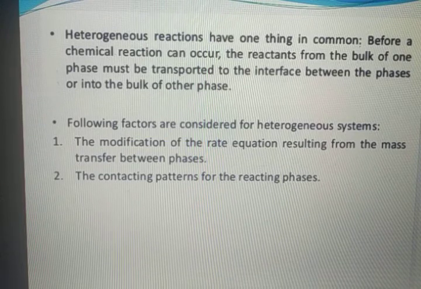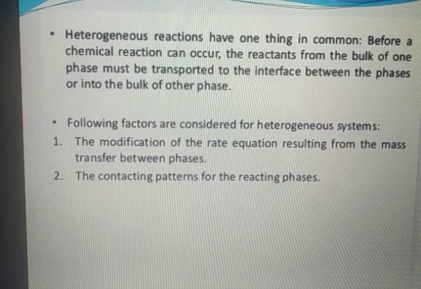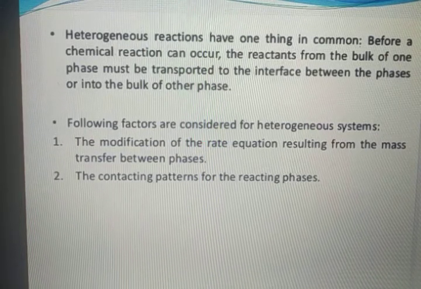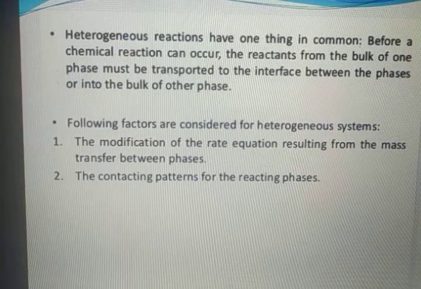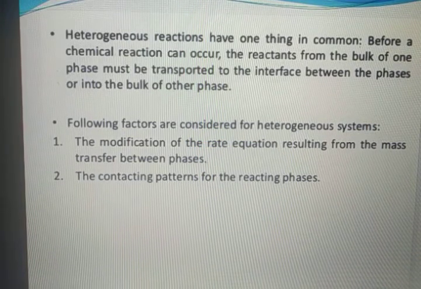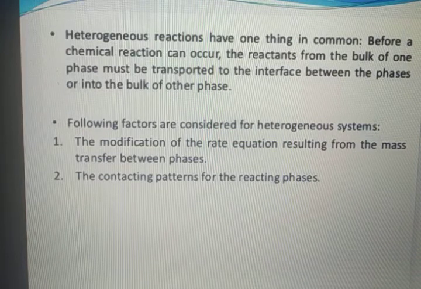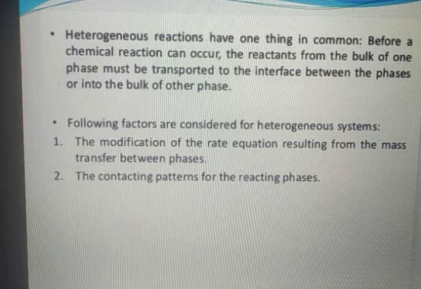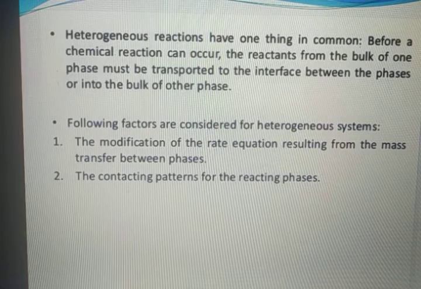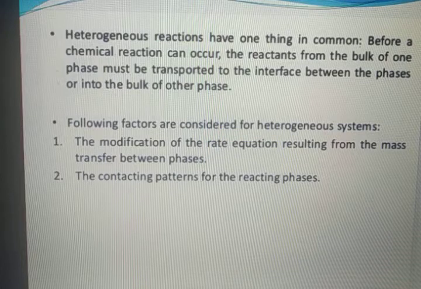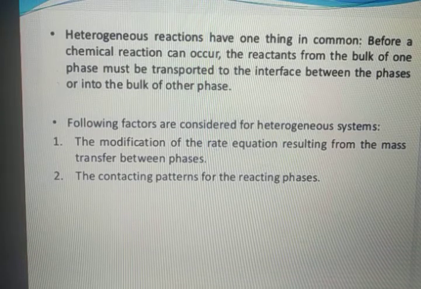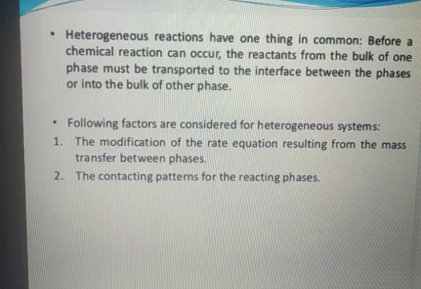Therefore, the interface is only the meeting point of the two phases or two reactants which are in different phases. So before the chemical reaction can occur, one reactant from one phase must be transported to the interface or to the bulk of the other phase. Then only the reaction will occur.